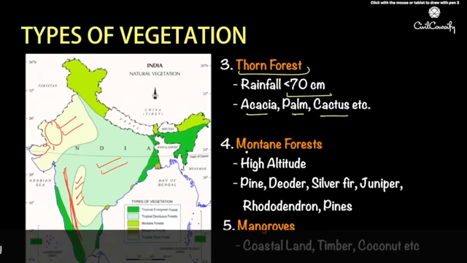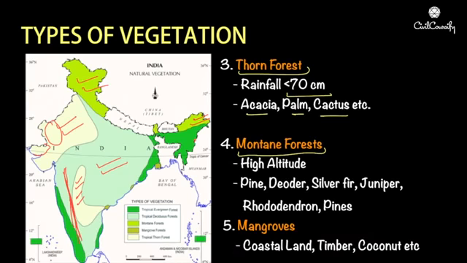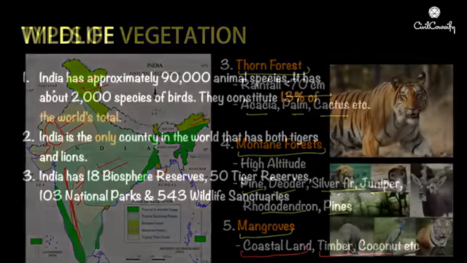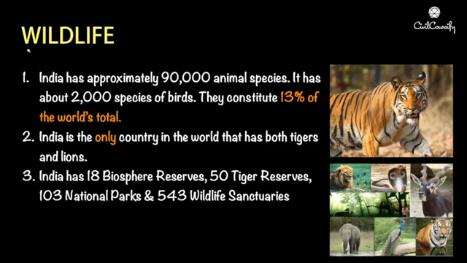Right, so the fourth one is montane forests. These types of forests are found at high altitude. This region, the Himalayas, these kinds of forests are known as montane forests. And the vegetation we get in this area is pine, deodar, silver fir, juniper, rhododendron, alpine forests. The fifth and last one is mangroves. Mangroves are found in these areas, in the coastal lands, and the vegetation we get here is timber, coconut, etc.